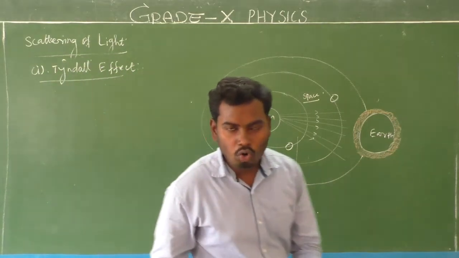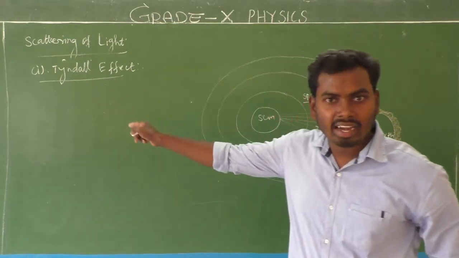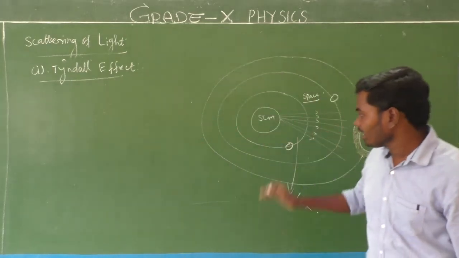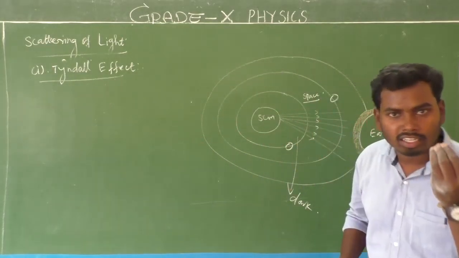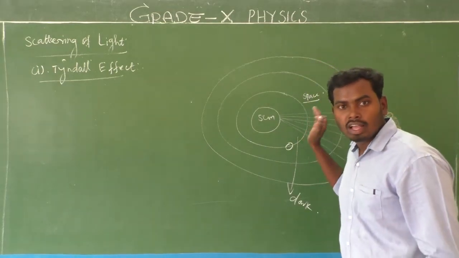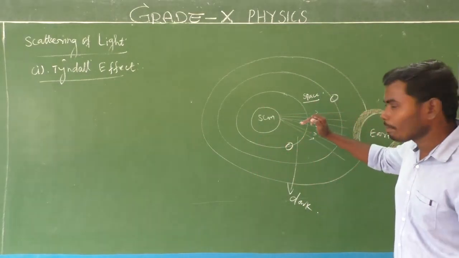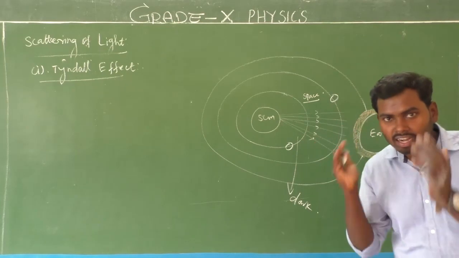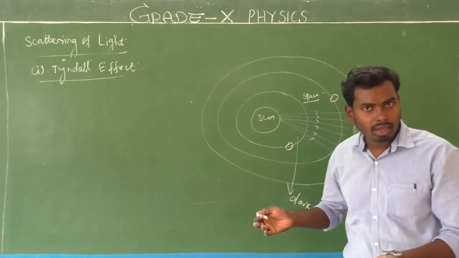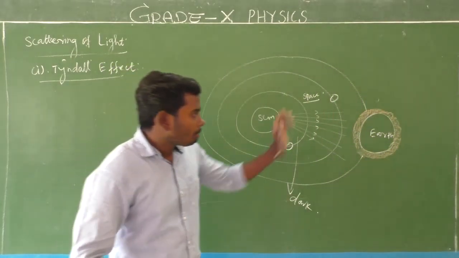Already we know we can see the path of a beam of light only due to scattering by the Tyndall effect. Just now we have seen that. But in space nothing is there, not even dust particles or air particles. Due to which scattering is not there. The scattering process never happens in space. That is the reason why space color is dark color. There will not be light.